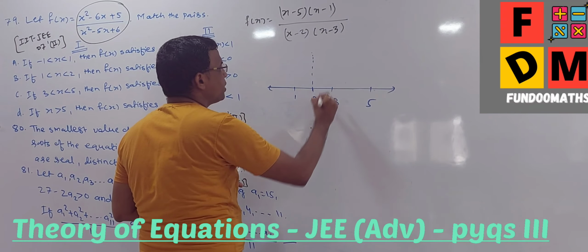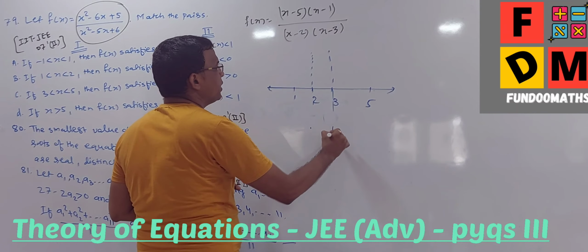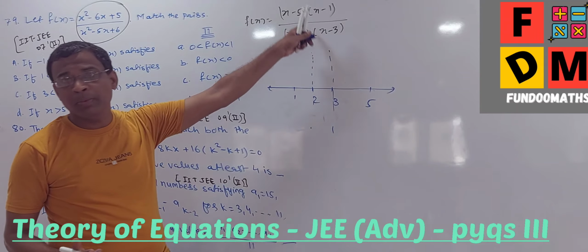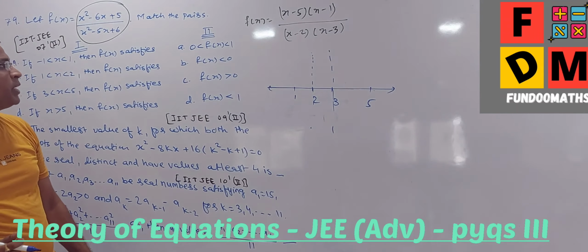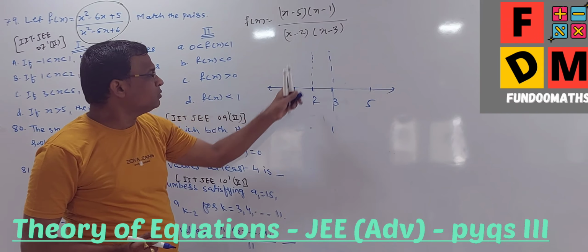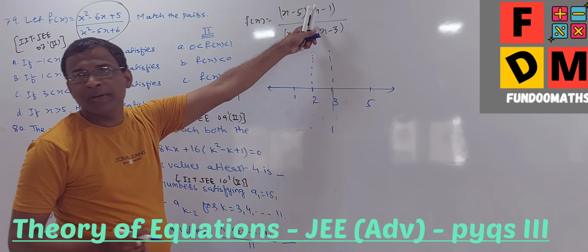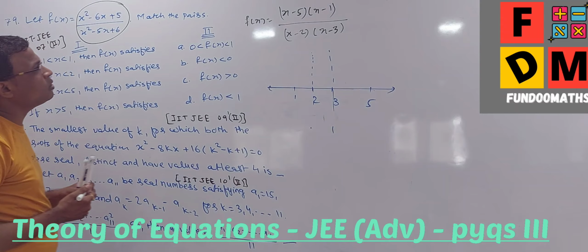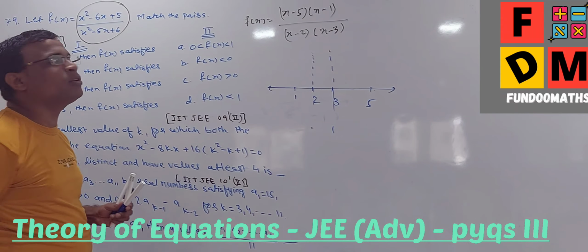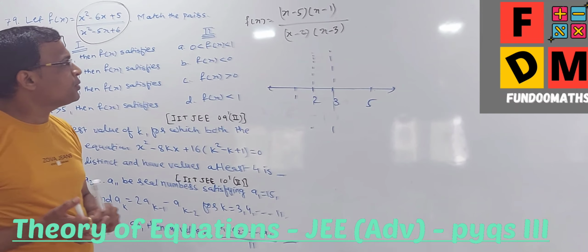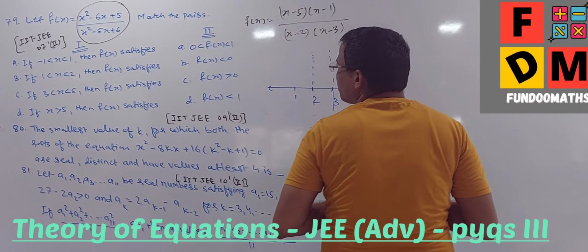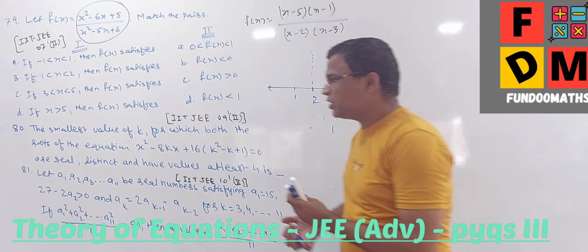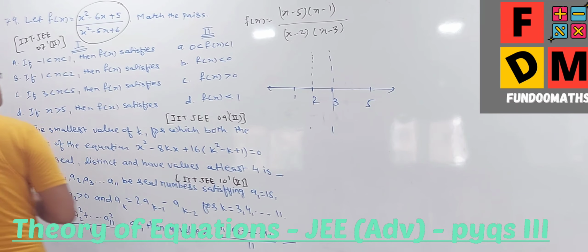We can draw the asymptotes here, because the curve will not touch them; if the curve touched at x equal to 2, it would become infinite, not defined. So the curve passes through 1, because at x equal to 1, f of x is 0, and the curve passes through 5. Now check what the corresponding values of f of x could be. With the given information, or directly if you put in different values, you will come to know something. So these are all trial and error methods.